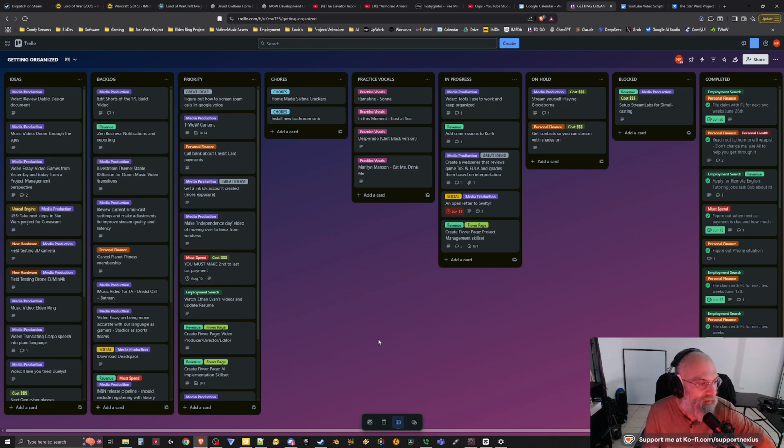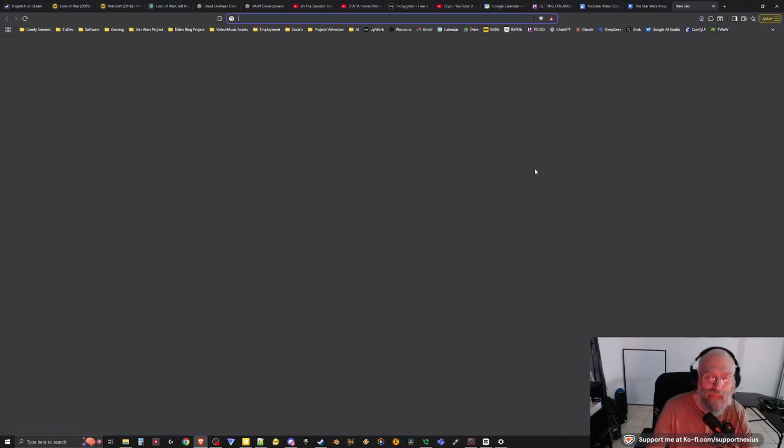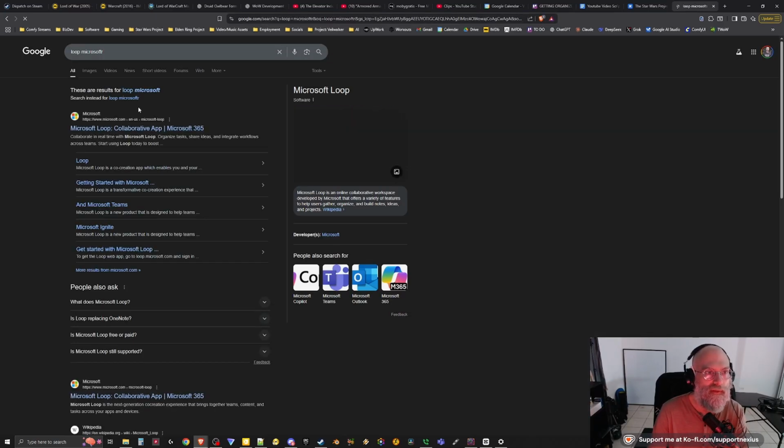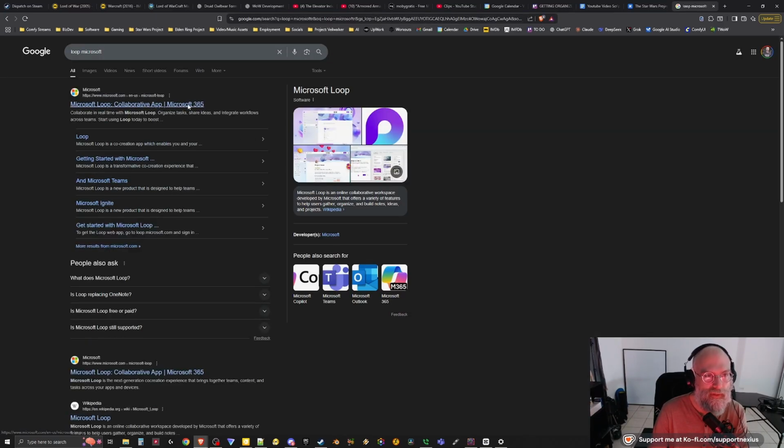Gus says, if Confluence is like Notion, then Loop would be a contender. Otherwise, it's a combination of SharePoint and Teams. Oh goodness, huh? Well, I haven't seen Loop, but I will check it out. Loop Microsoft. Loop collab.